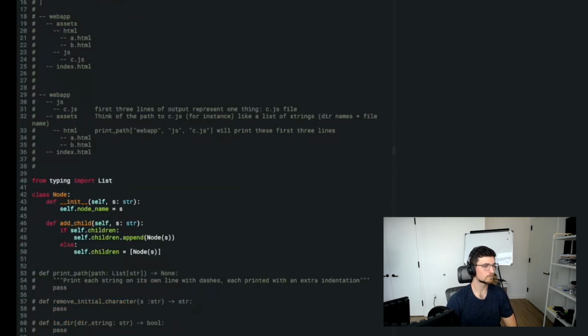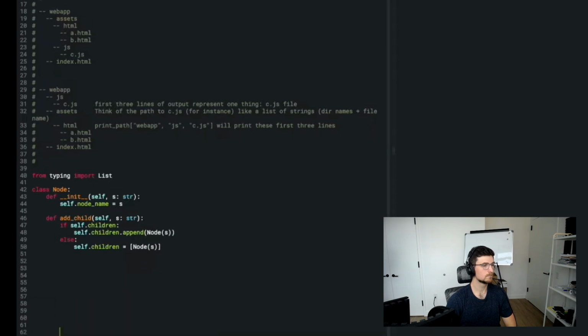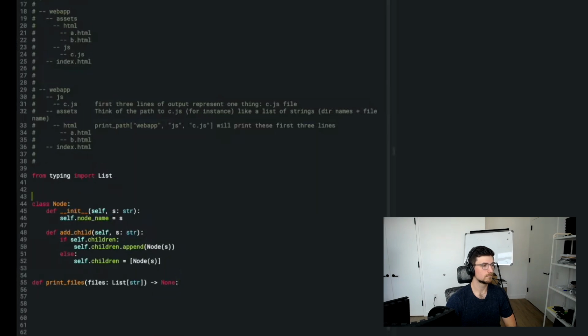Okay, so now let's just go into the main function. So just print files of files, which is a list of strings, and it returns none. And then we'll say, so the first thing we want to do is, I mean, really our print file function should do only two things, one of which is.